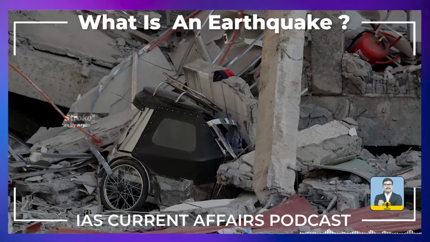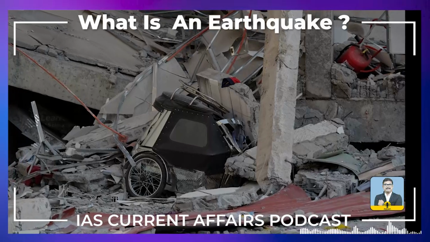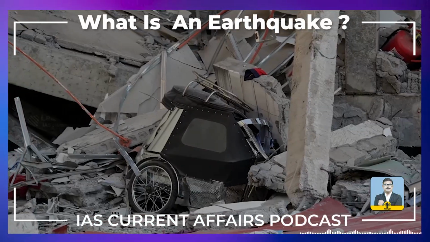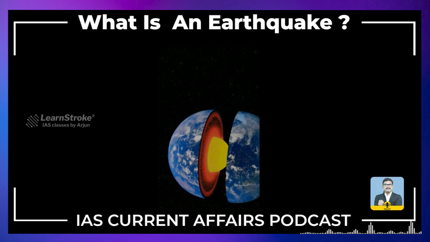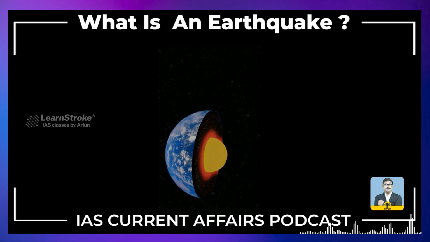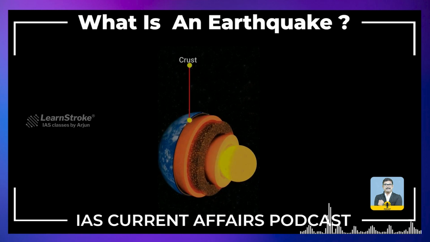Although the earth looks like a pretty solid place from the surface, it is actually extremely active just below the surface. The earth is made up of 4 basic layers: a solid crust, a hot nearly solid mantle, a liquid outer core and a solid inner core. It's very important to know this.